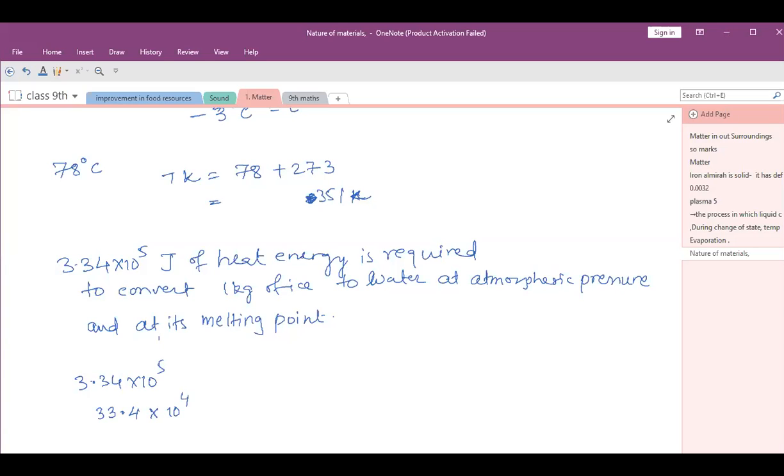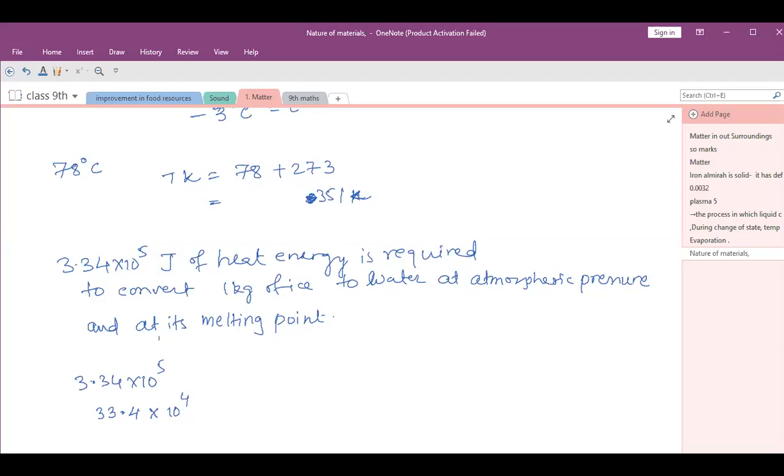Which of the following are not considered to be the state of matter? Plasma, platelets, BEC. BEC are also considered to be the state of matter. That is plasma and BEC, Bose-Einstein condensate. So options 1 and 3, that is C option, is right.